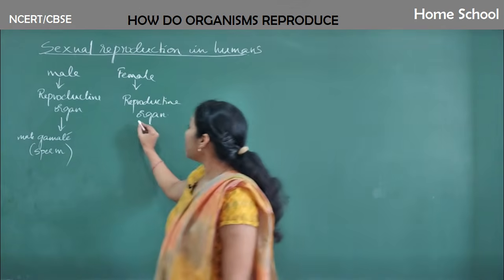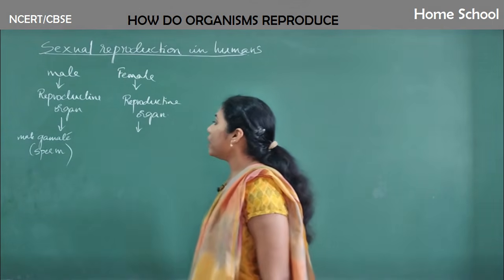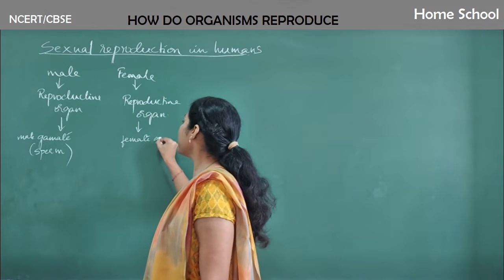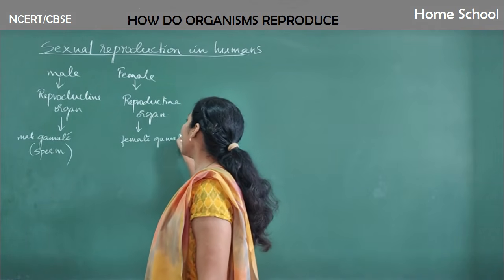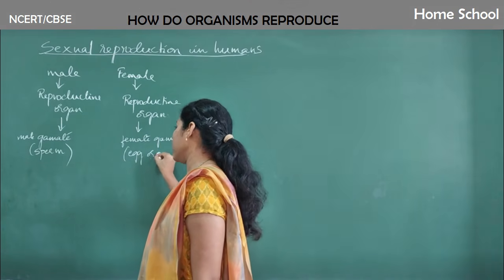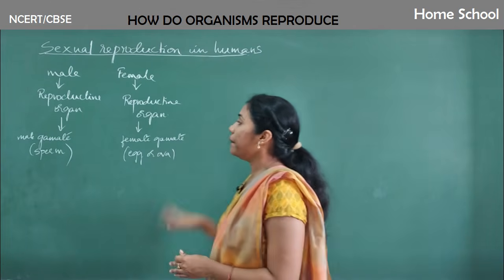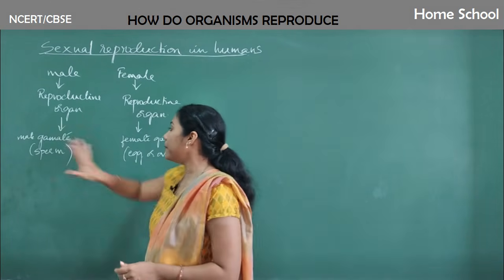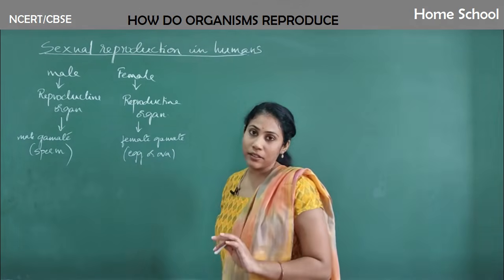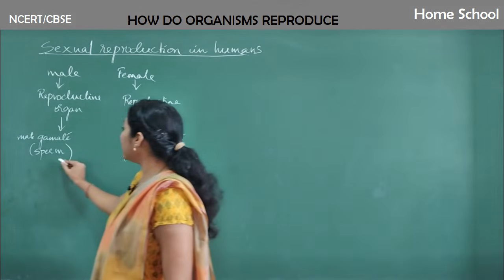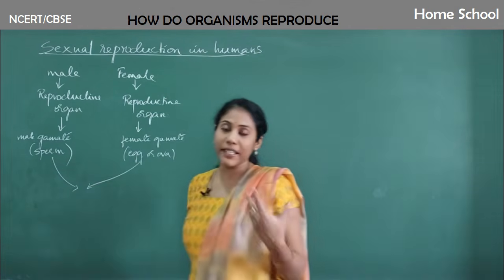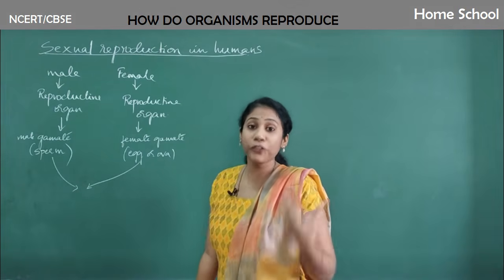Similarly, in the female, the female gamete is produced. The female gamete is called egg or ova. The name of the male gamete is sperm, and the name of the female gamete is egg or ova. Both sperm and ova must come near each other, they must meet, and they must undergo fusion.